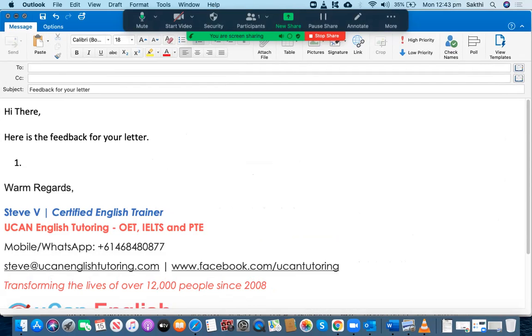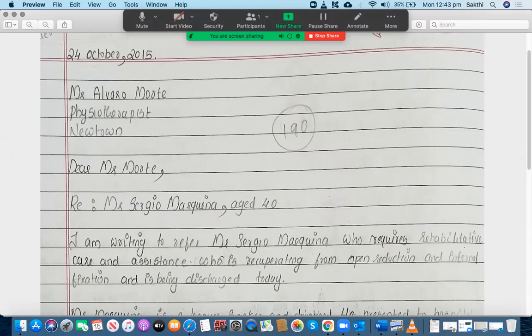Let's get on to the letter now. She has written down the date on the top. I'm very happy with that. She could have avoided placing the comma. It is just a recommendation only. Let's get through the whole letter.